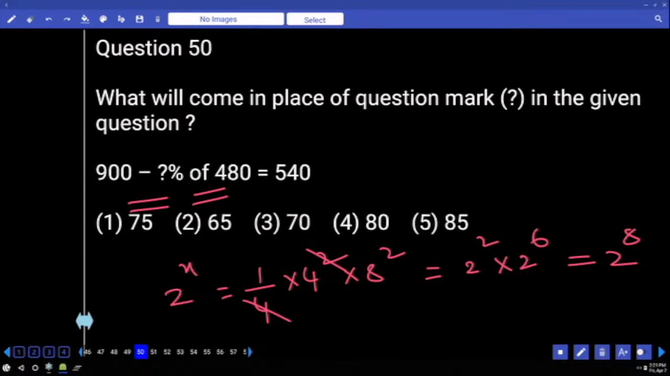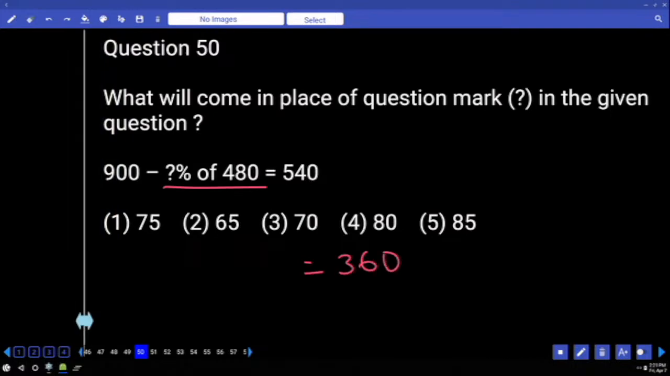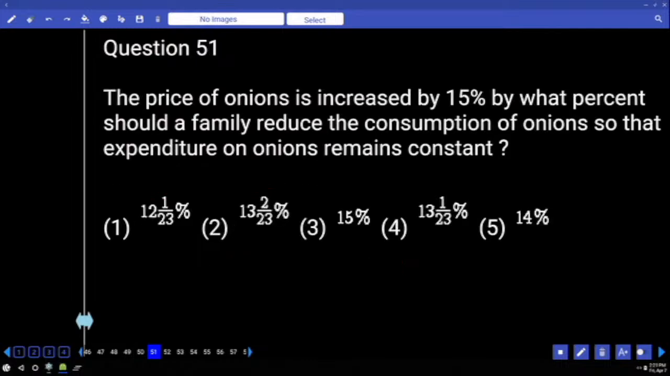The negative value goes to the other side. On the right hand side, 540 comes to the left hand side. 900 minus 540. That is what percentage upon 480? Upon 480, what is 50%? Again half: 240, 120, 360 only. Half plus half, in the sense 75 percentage. Right.